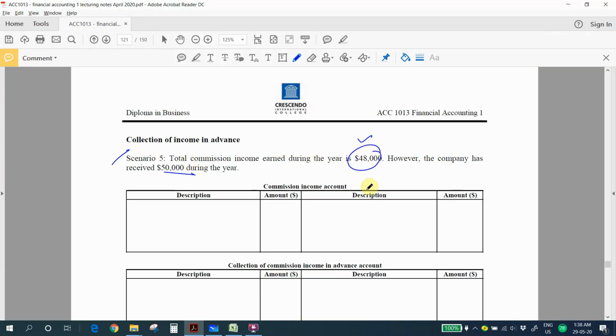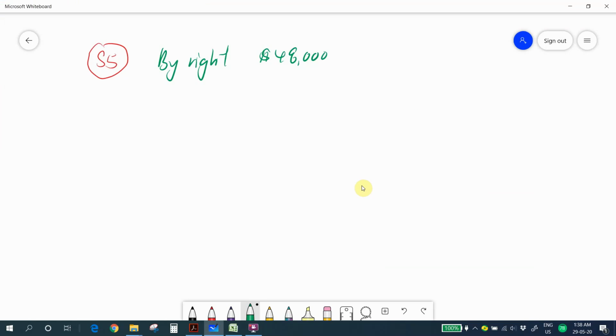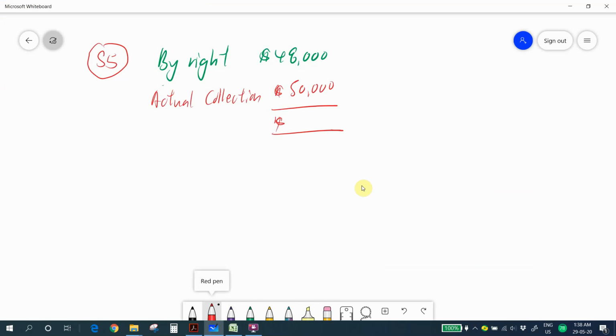However, we have the actual collection. Actual collection is how much? 50,000. So from here, we find out whether we collect more or we collect less. The answer is we collect more by 2,000.